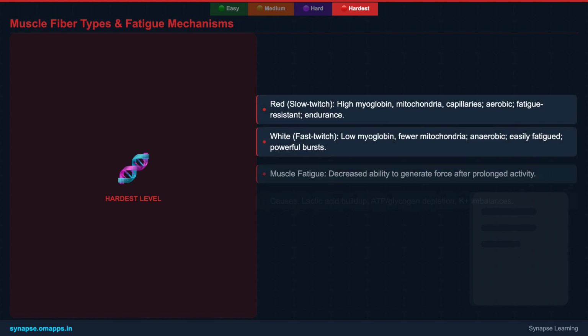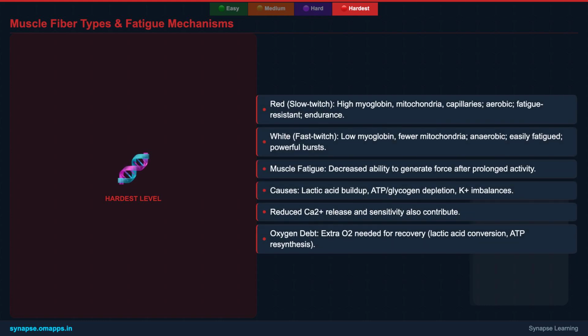Muscles aren't all the same, they come in different flavors or fiber types, each optimized for specific functions. We primarily distinguish between red and white muscle fibers. Red muscle fibers, also known as slow-twitch or type I fibers, are rich in myoglobin, giving them their characteristic red color, and are packed with mitochondria and an extensive capillary supply. They rely on aerobic respiration, contract slowly, and are highly resistant to fatigue, making them ideal for endurance activities like marathon running or maintaining posture.